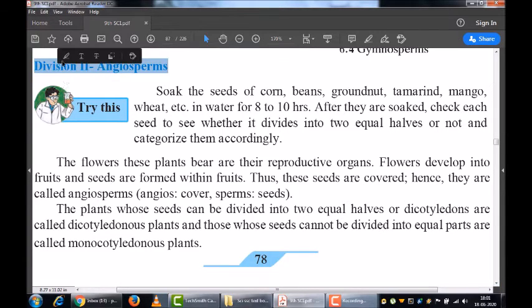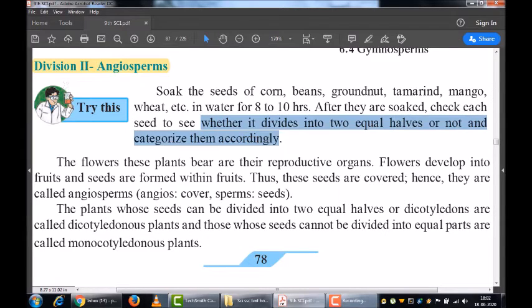Now, before starting the angiosperms, let me make you aware. Most of us have seen groundnut, mangoes. Still mango season is going on, so you might have seen the seeds of mangoes, beans. When we soak them in water and try to cut them, they get divided into two halves, okay, depending upon the size.